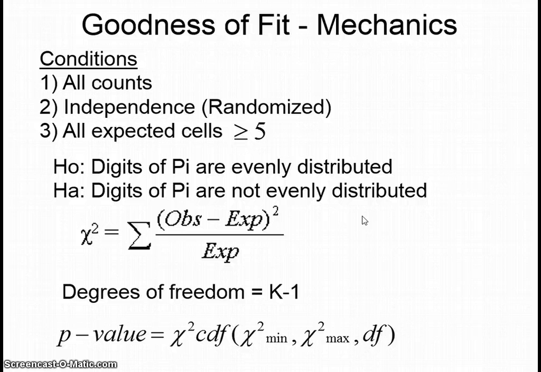And the good old p-value, which helps us make our final decision, you can do on the calculator. Chi-square CDF. Same place you find normal CDF and TCDF. Now this requires the chi-square minimum, chi-square maximum, and the degrees of freedom.